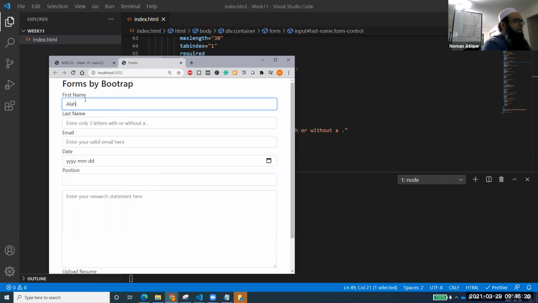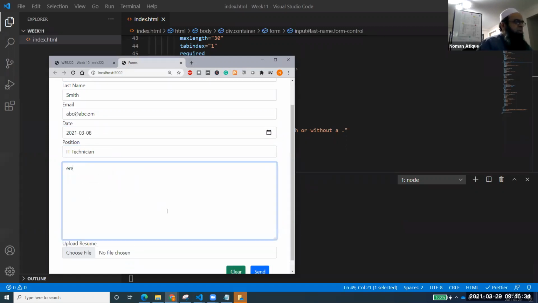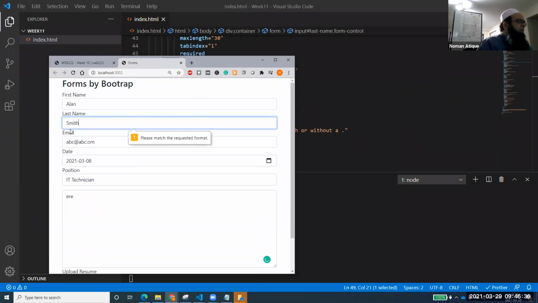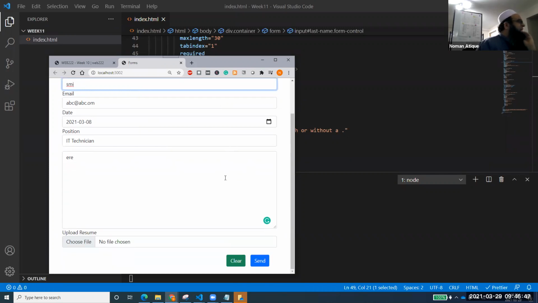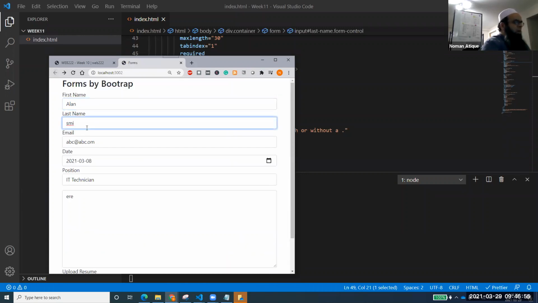Now let's go and try that. I enter Alan as the first name, and for the last name I add Smith, and then in the email, abc@abc.com. Let's give any random date, select any position, put any data, and then press send. You see what it says? Please match the requested format. And what is the requested format? If I write SMI, would it be accepted? Anyone? SMI. Yes, it should be accepted. It will accept that, right? But as I said, it will also accept .SMI, again in that extension form.